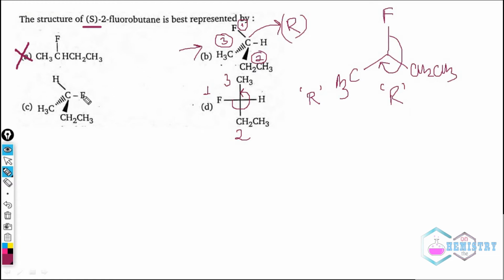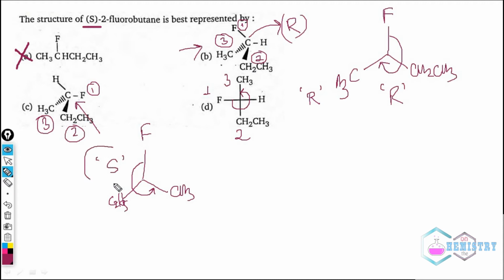And now if we check this, fluorine is 1, this one 2, and this one's 3. If we see it again from the opposite side of the H bond, we can see fluorine like that, CH2CH3 on this side, that means C2H5 on the left hand side and CH3 on the right hand side. So fluorine to 3 is anti-clockwise, and the hydrogen is behind the plane or far away from us. So this will be S nomenclature.